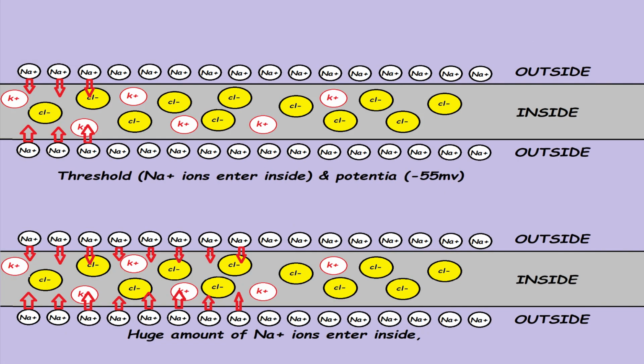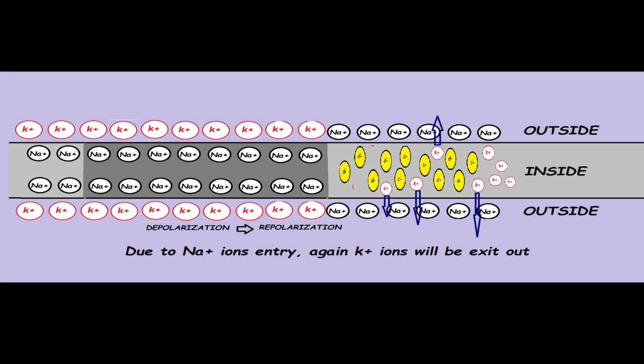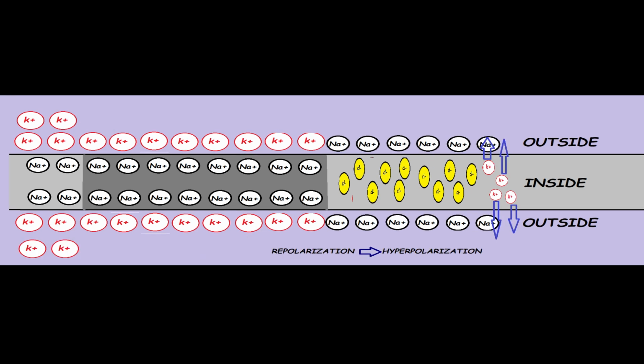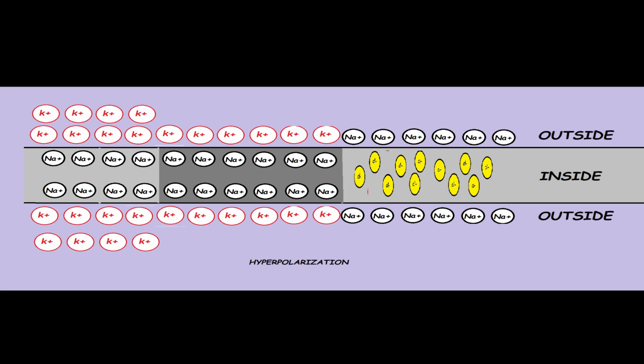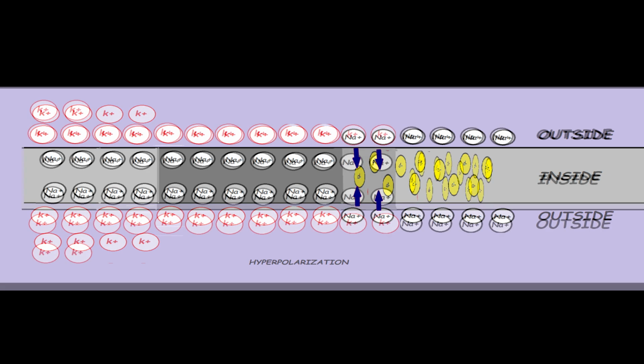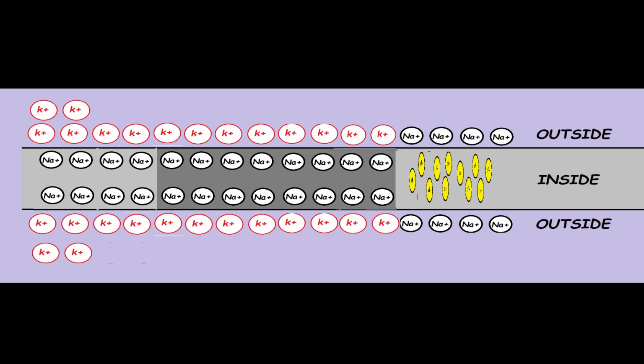Due to the sodium ion entry, depolarization occurs again, potential will be changed to plus 45, and to bring this condition to repolarization again, potassium ions will exit, and after that excess potassium ion will exit and hyperpolarization will occur, and to maintain equilibrium of stimulation impulse again sodium ion will enter, and this process will continue.